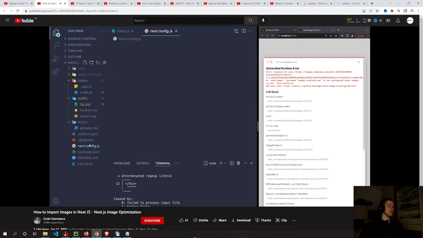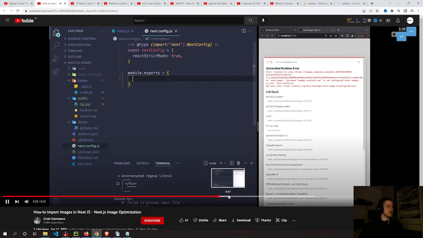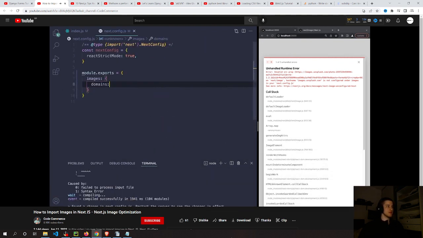So what I'm going to do is open up my side menu and find the next.config.js. It should look something like this. I'm going to replace that here and say images, domains. In here we add a couple of brackets, and it actually tells us what host to add: images.unsplash.com. So we put that in quotes, images.unsplash.com.